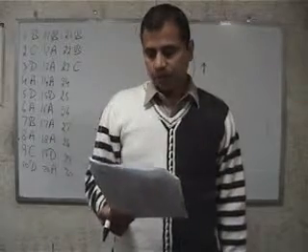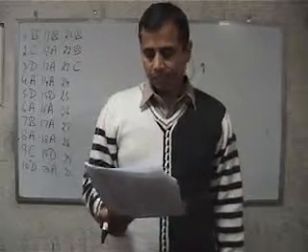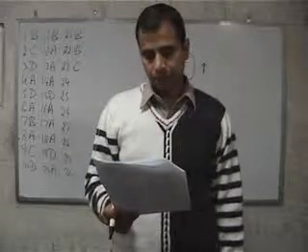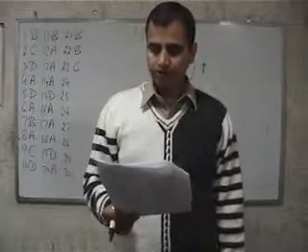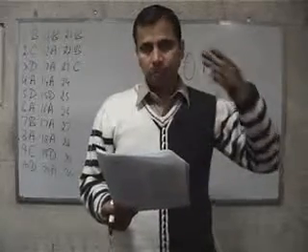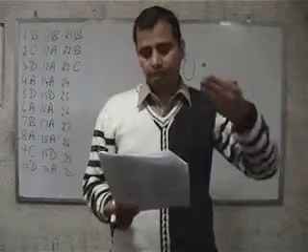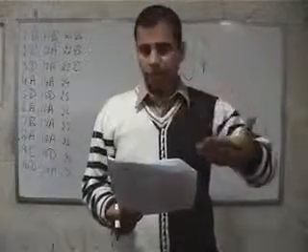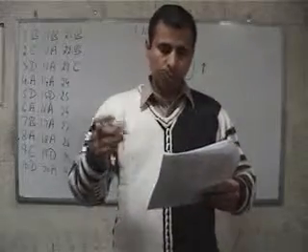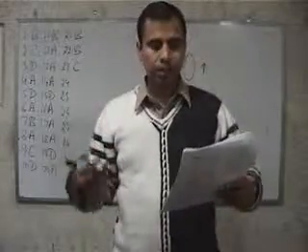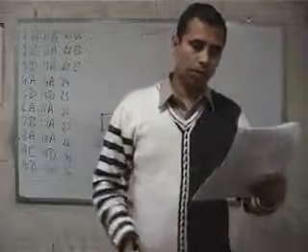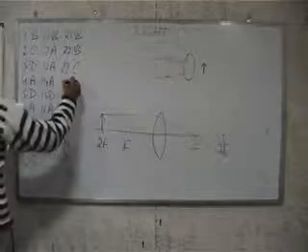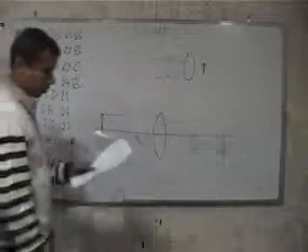In question number 24, a convex lens has a focal length of 10 centimeters. At which of the following positions should an object be placed so that it acts as a magnifying glass? Just now we discussed, if it has to be a magnifying glass, then the object should be placed between the focus and the lens. So if it is either 10 centimeters or less than 10 centimeters, the only option is 7 centimeters. So for 24, option B is the correct answer.